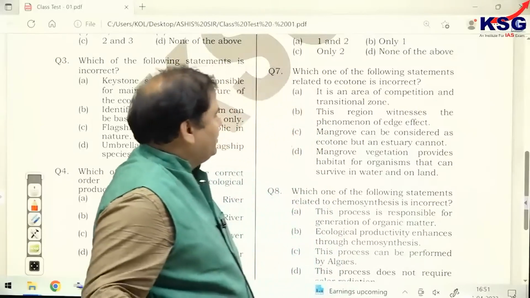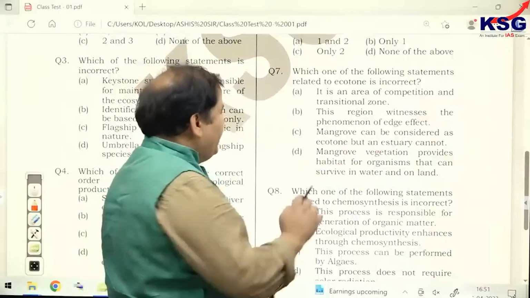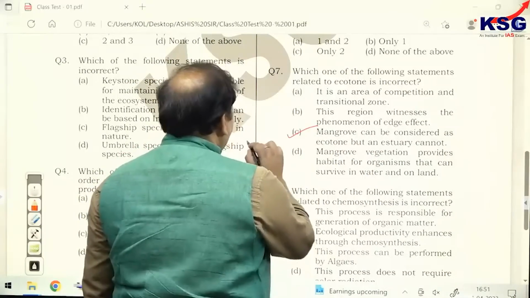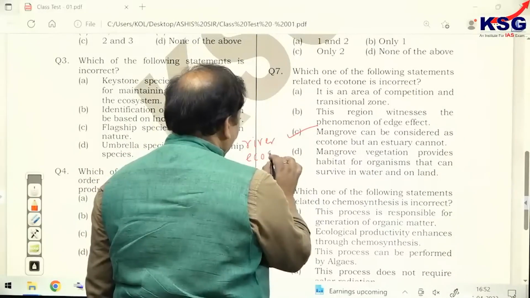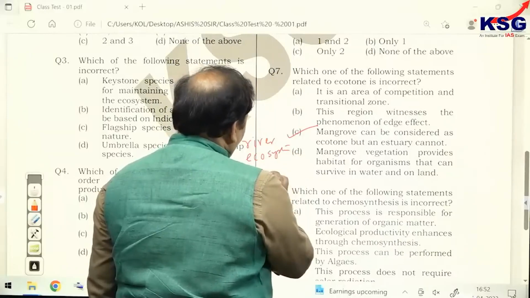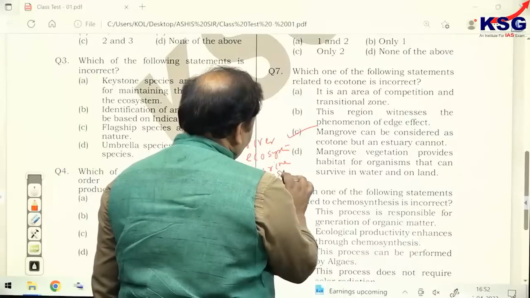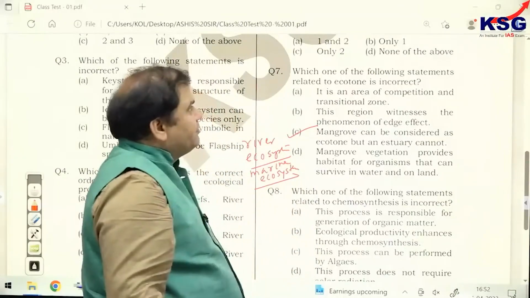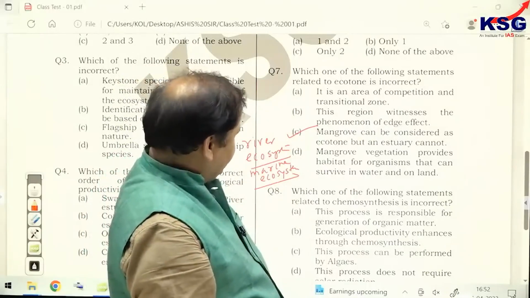Incorrect is what? Mangrove can be considered as ecotone, but estuary cannot be. Estuary is an ecotone. Why? Because estuary is demarcating a river ecosystem from a marine ecosystem. So that's a demarcation zone between river ecosystem and marine ecosystem. So that's called what? That's estuary. So C would be correct.